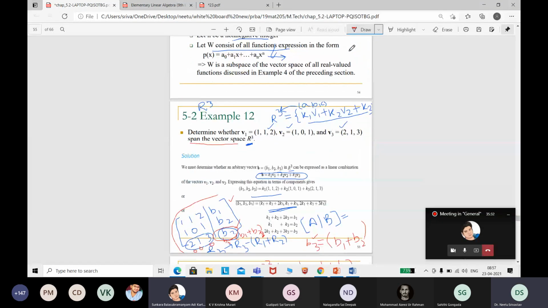Yes, B3 depends on B1 and B2. Yes. Because of the restriction that they are asking for R3. If they confined our R3 set... R3 is a big set. It can have any nature of element, right? They are asking about whole R3. If they had asked about some subspace, then yes. But they are asking for whole R3 and R3 cannot restrict the nature, right? It is a big set.